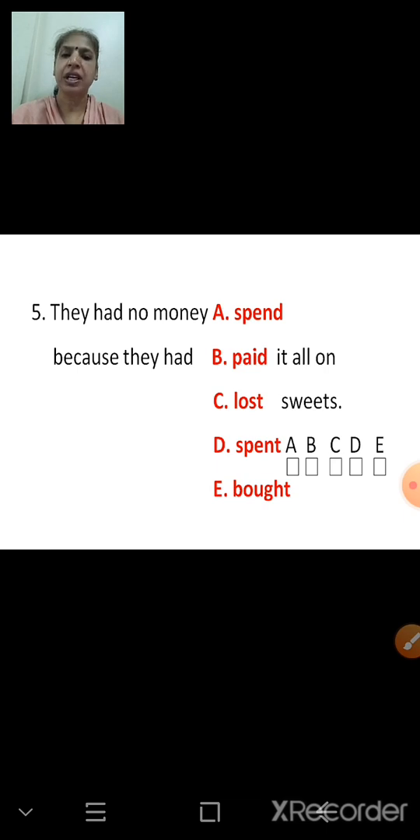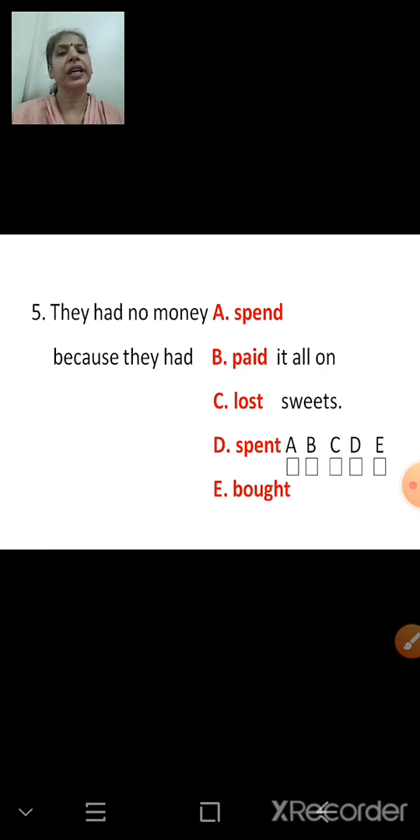They had no money because they had dash is here. They had spent it all on sweets? No. They had paid it on all sweets. They had lost it on all sweets. They had spent it all on sweets. They had bought it all on sweets.